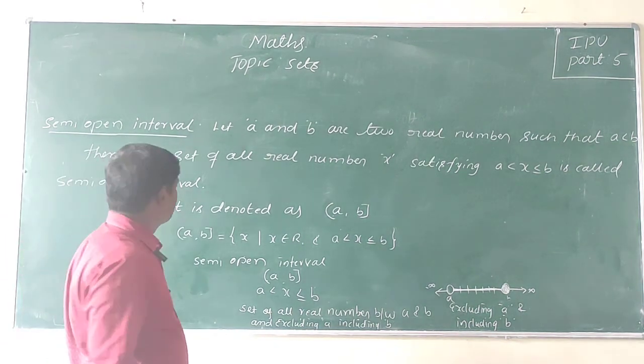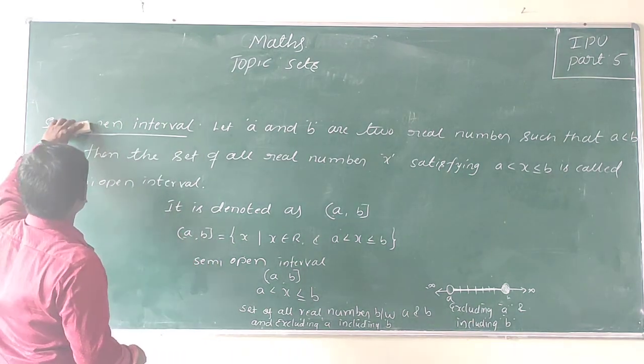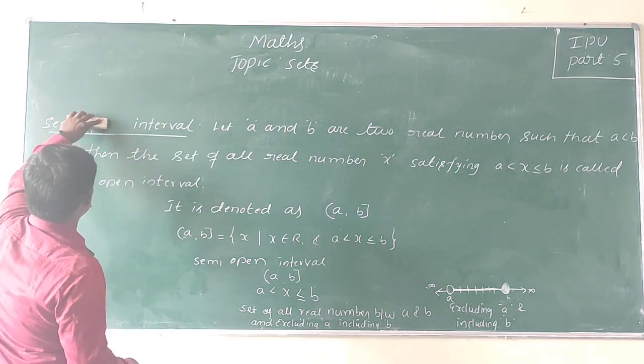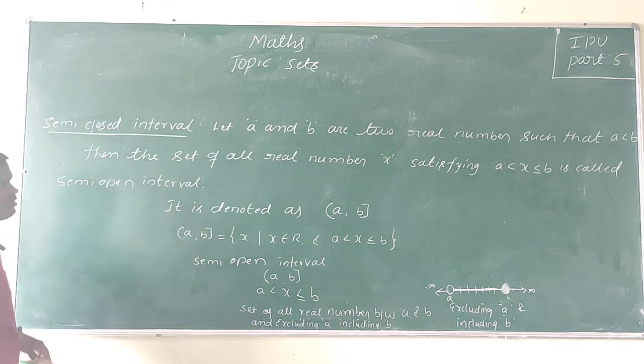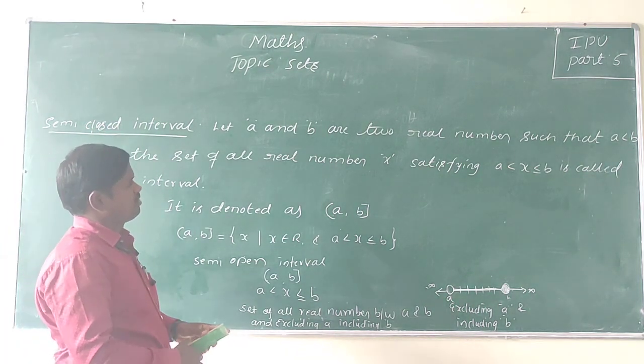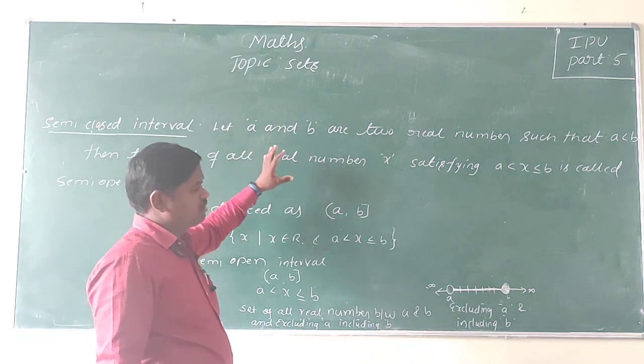So the next one is the semi-closed interval. Here there is a small change.